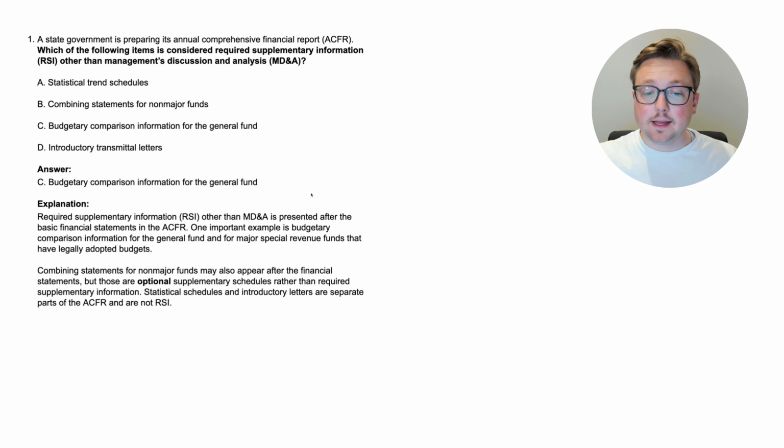That is something that can appear as supplementary information, but it is optional supplementary information, not required supplementary information. So both of these can show up as supplemental information, but only the budgetary comparison information for the general fund and for major special revenue funds would be required, whereas the combining statements for non-major funds would be optional. So we learned something there about required supplementary information. Let's keep going to the next question.